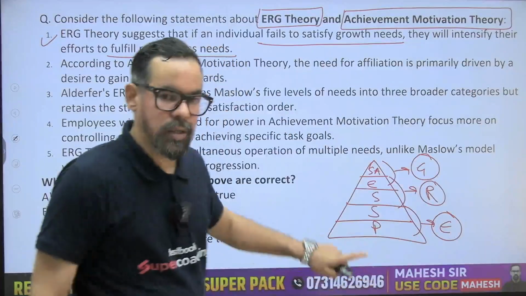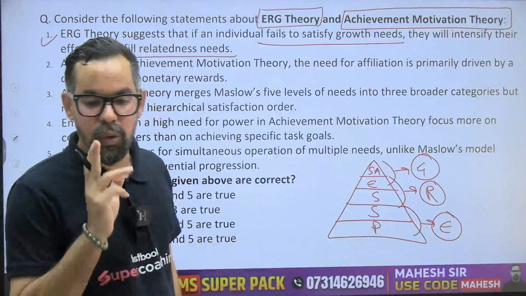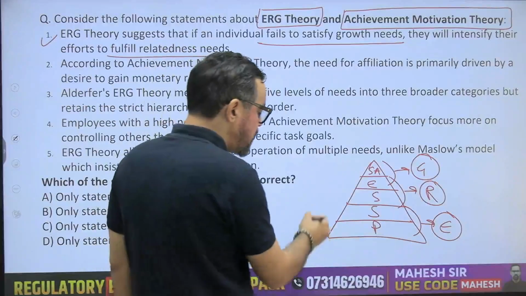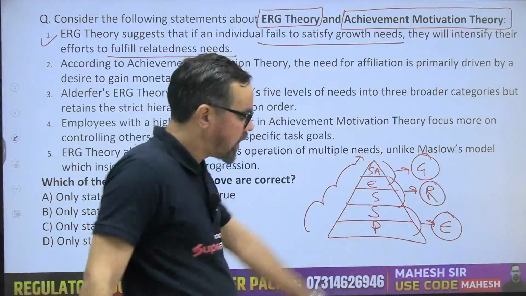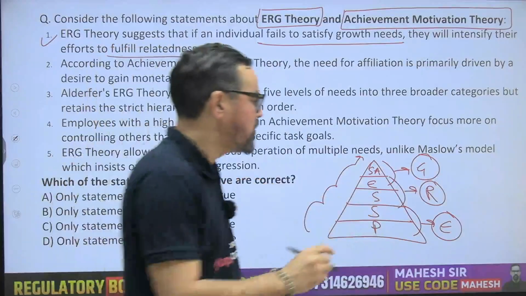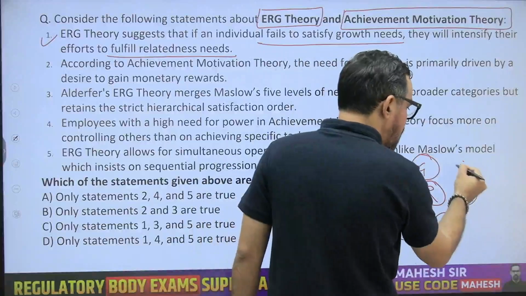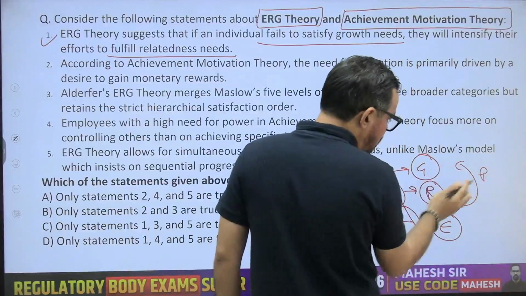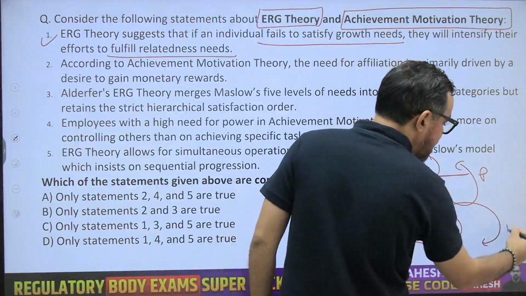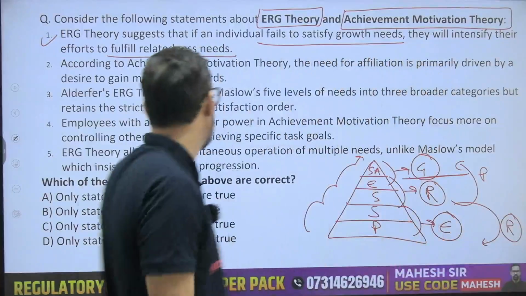So it is similar to your ERG theory, but the only principle which generally differentiates between these two is that Maslow's theory is always upward, but here we have a principle of progression and regression. Okay, means people always want to progress, but sometimes when they are not able to achieve higher level need, sometimes they regress downward also. Okay, so that is the one.